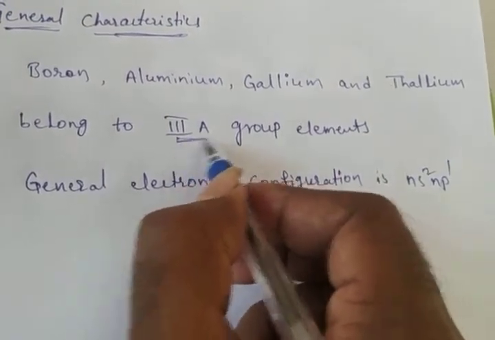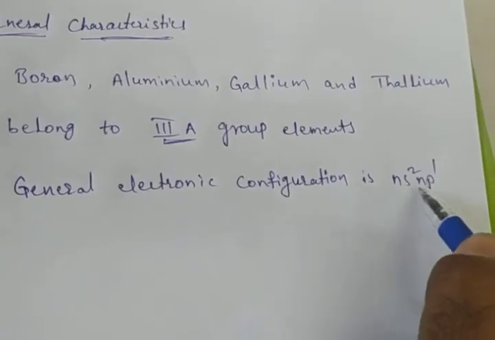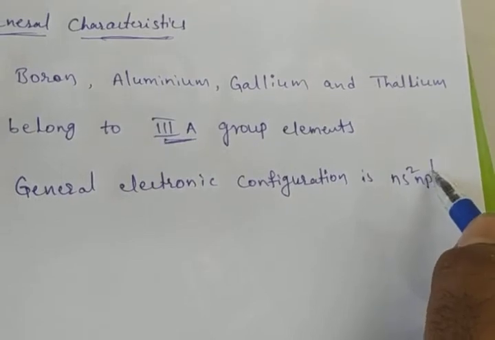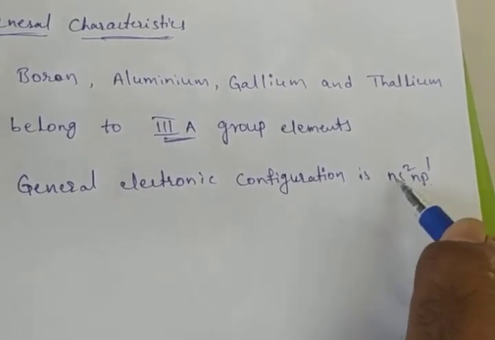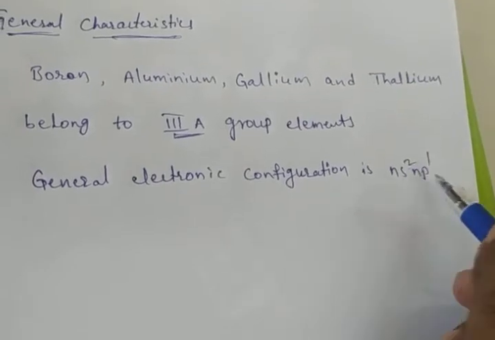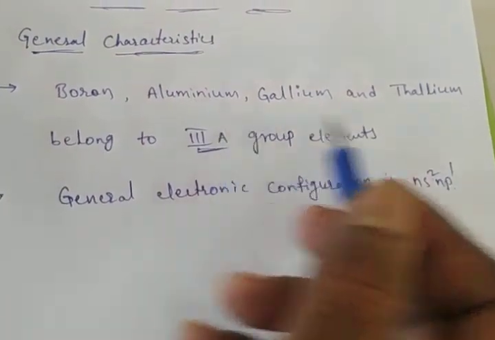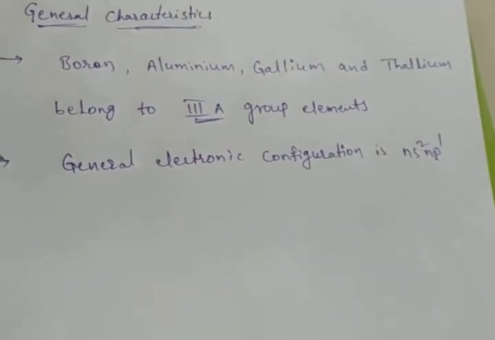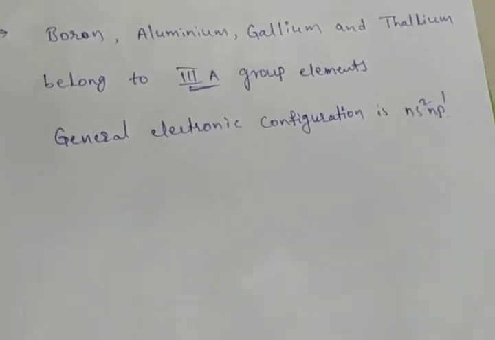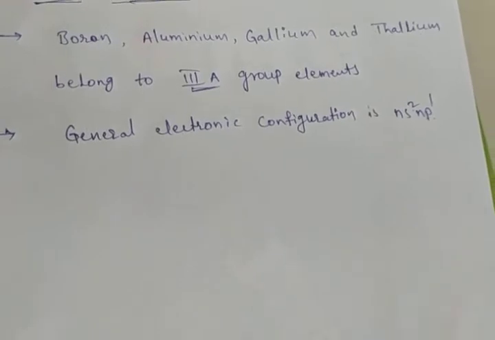This is for the third A group elements. Third means 3 electrons are there: one in np, in the outermost shell, and the inner s orbital has 2. Total 2 plus 1, 3. So third A group elements have 3 electrons.